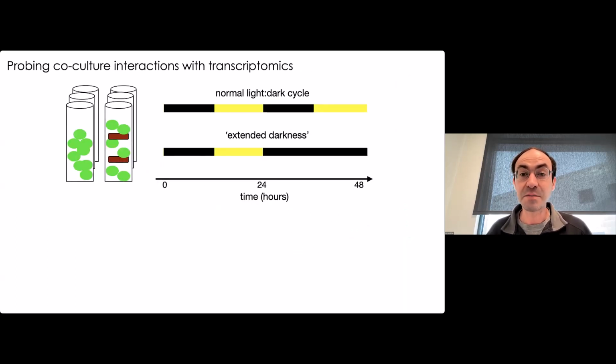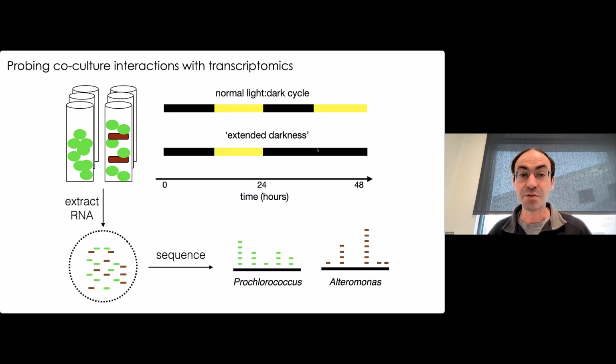So we set up an experiment like this where we had cells of Prochlorococcus growing either in pure culture or in co-culture with one specific heterotroph, an Alteromonas strain. We put these cultures through either a normal light-dark cycle or this extended dark period where they were growing in light-dark, and then the sun just didn't come up at this point. So we took a transcriptomic approach to look at what was going on in these cells. We extracted RNA and sequenced it. We have all the reference genomes, so we're able to align the reads and start trying to figure out what was going on.